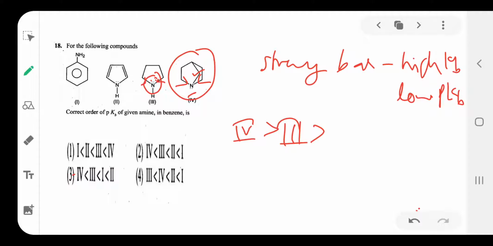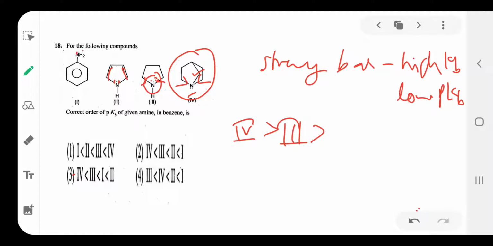Next, among 1 and 2: in the first and second, the lone pair of electrons is completely involved in the resonance. Because of one double bond and one more double bond, there are 4 electrons, but 6 electrons are required for resonance, so this lone pair is involved in complete resonance and is unable to donate. So it is a very weak base.